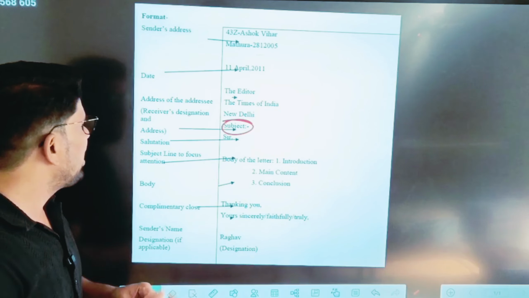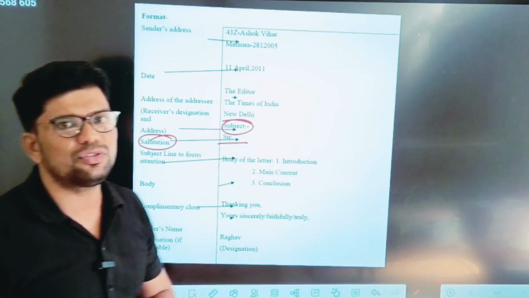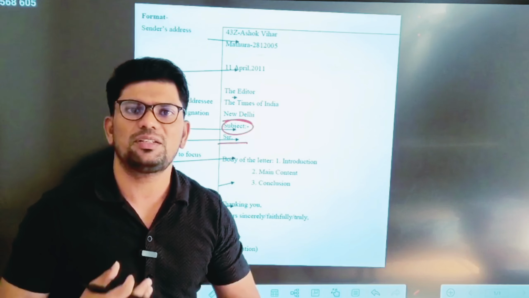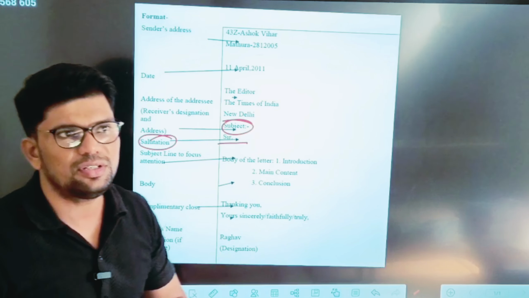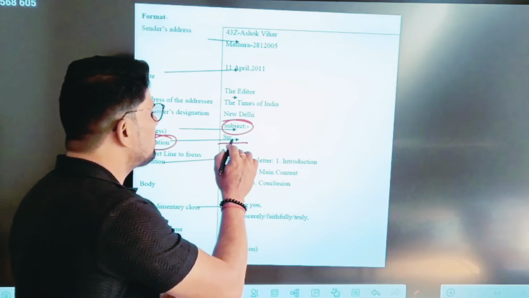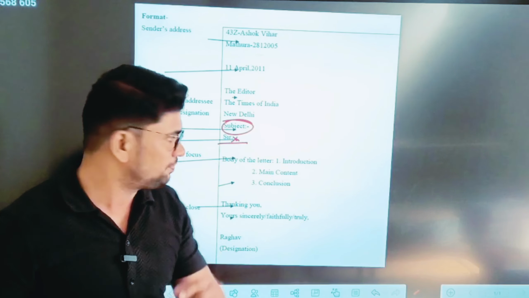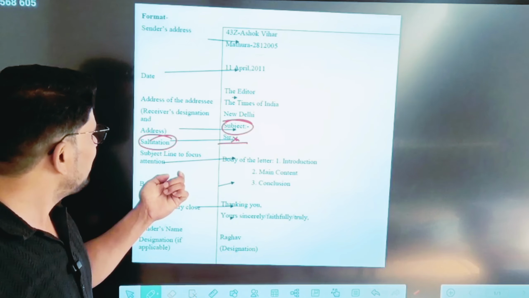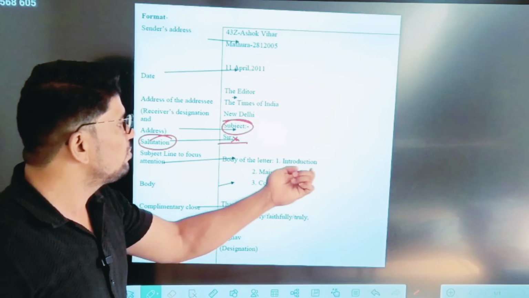After the subject, we have to mention the salutation. Here only 'Sir' is mentioned, but you can mention 'Respected Sir' or 'Dear Sir'. This is your salutation, you are greeting the person. Please keep in mind that after the salutation, don't use a comma there. Please avoid it. Next is the body of the letter.